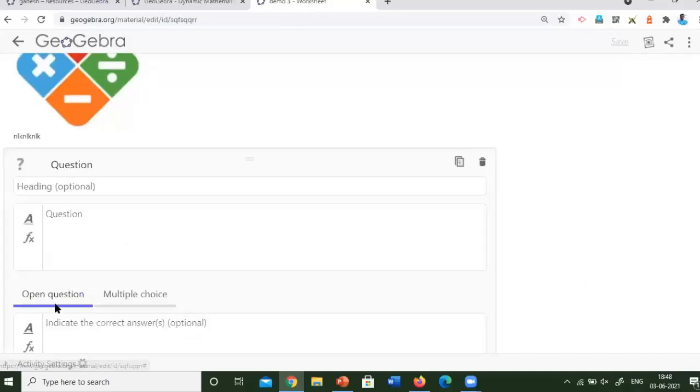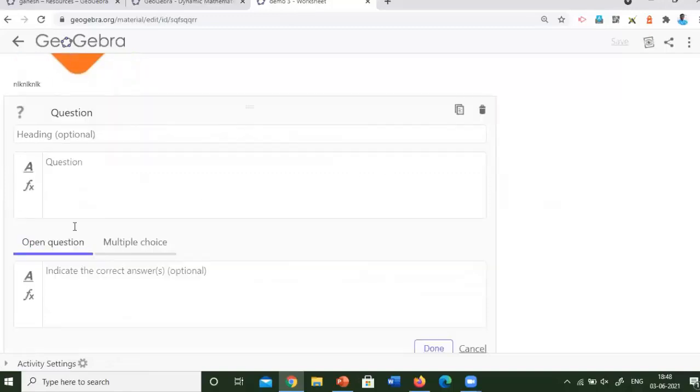This is called questions. By clicking questions, we have two options. That is an open question and also a multiple choice question. These two questions can be created inside the GeoGebra classroom as an activity. So from the student perspective, the teacher wants to evaluate the students through some questions. The answers may be open questions and also multiple choice questions.